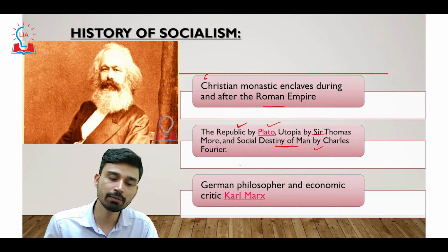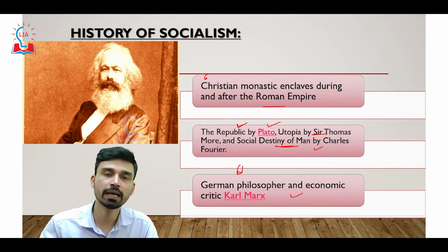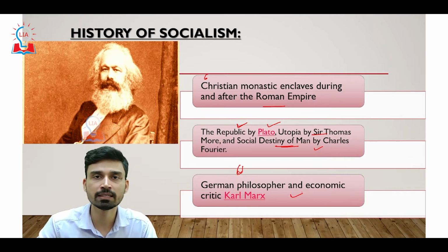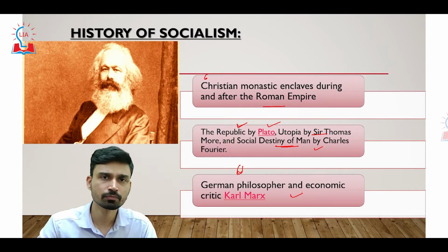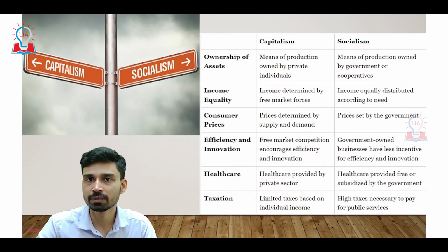Then in modern times, in the 18th and 19th centuries, it is the German philosopher and economic critic Karl Marx, along with Friedrich Engels, who gave the framework of socialism, which is largely followed by whichever country takes socialism as its policy. So what are the major differences between capitalism and socialism?